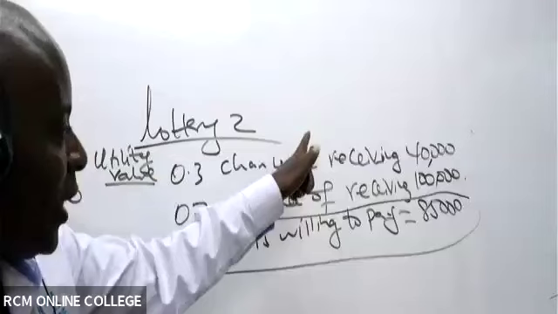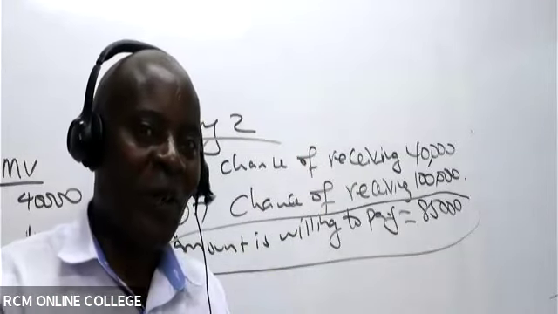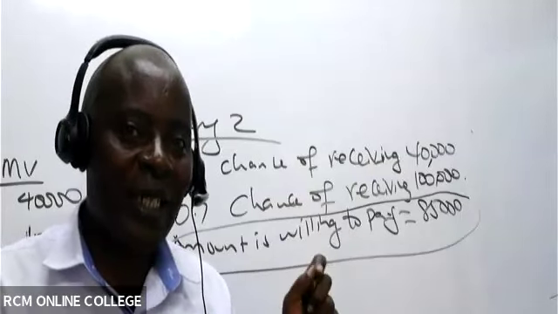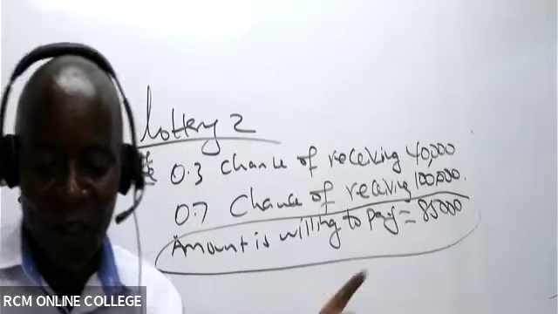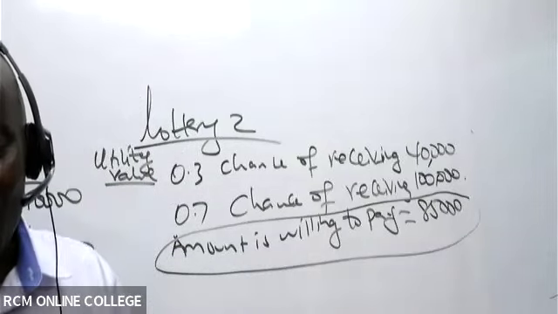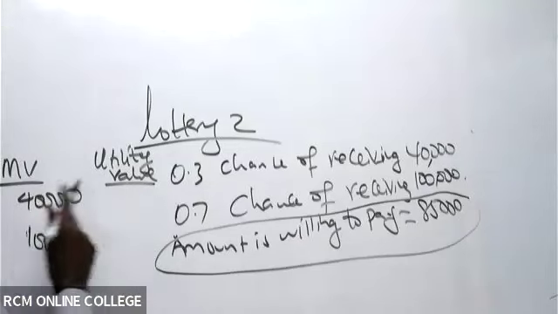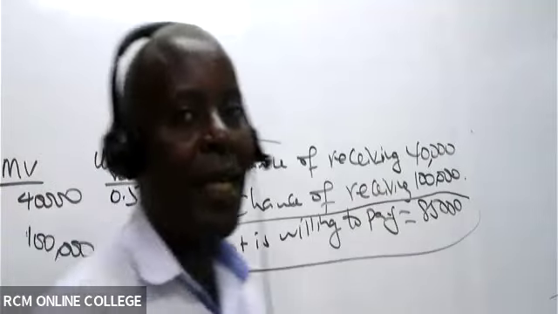Lottery 1 information will feed lottery 2, and lottery 2 will feed lottery 3. We said if he pays 40,000, the utility value is 0.5. And then of course, 100,000, we already had the utility figure.